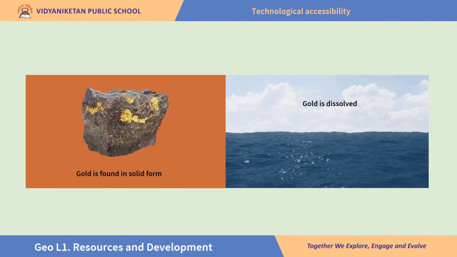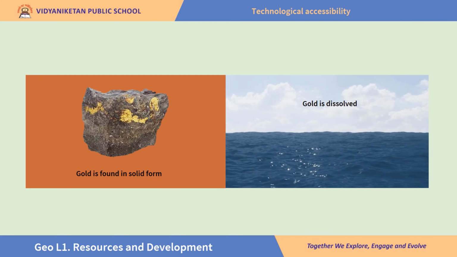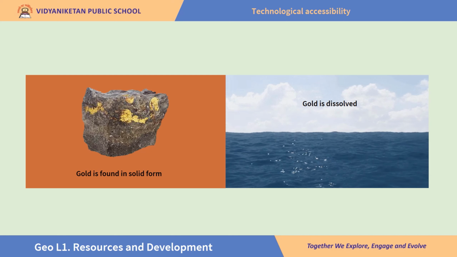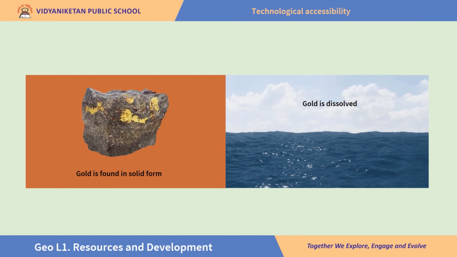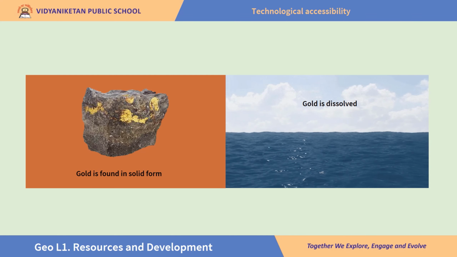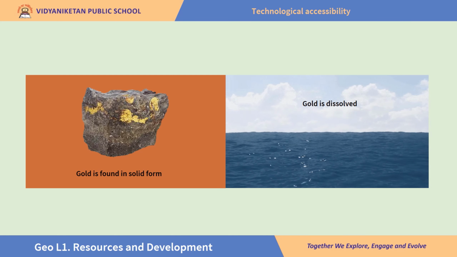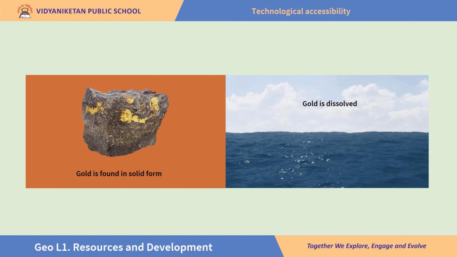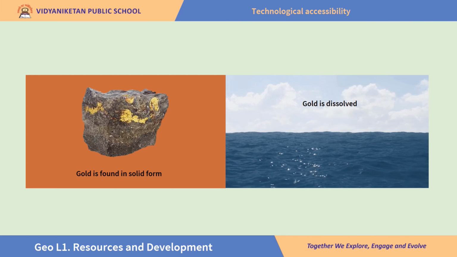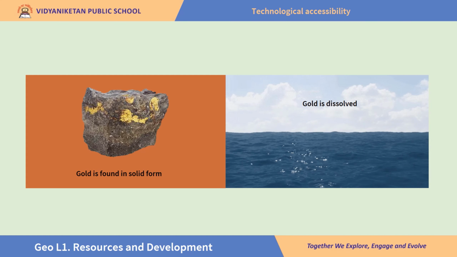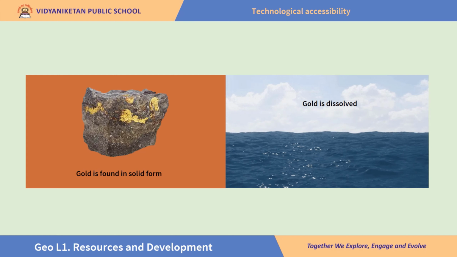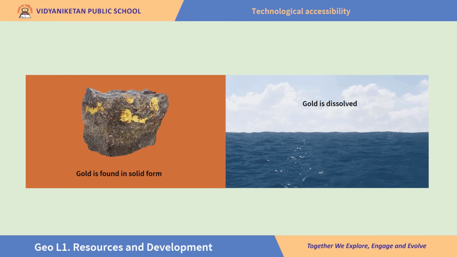But gold that is dissolved in the ocean waters, we cannot extract it presently because we do not have technology. So, gold in the land is a resource, but gold dissolved in the ocean waters is not. This is the criterion a thing should meet in order to be considered a resource. It should be technologically accessible.